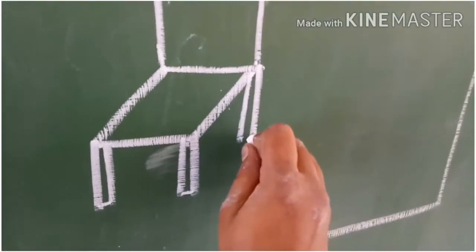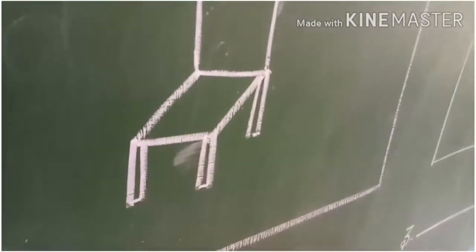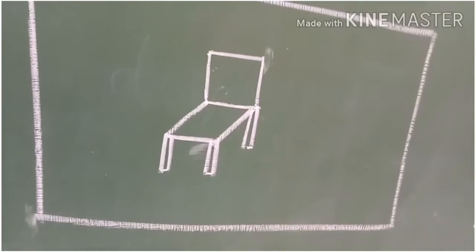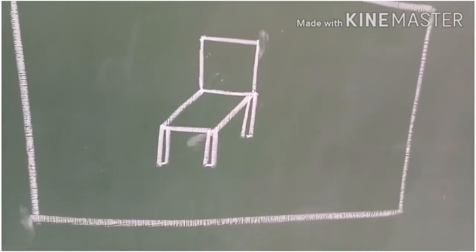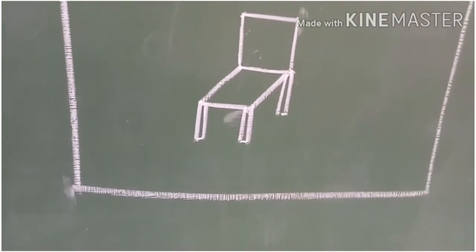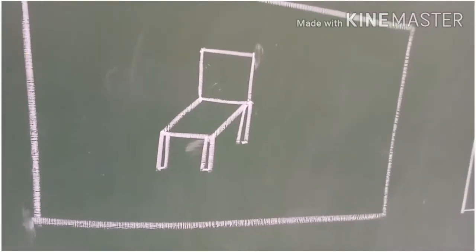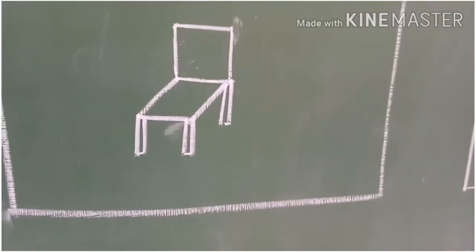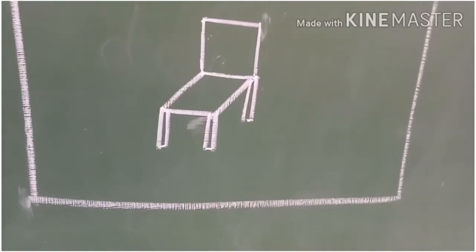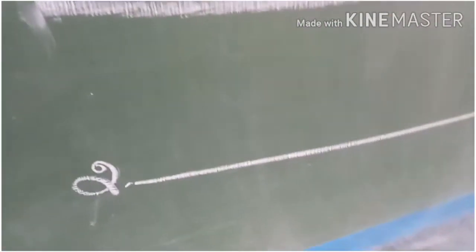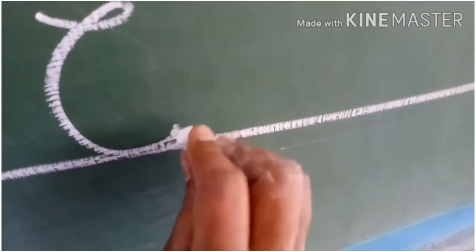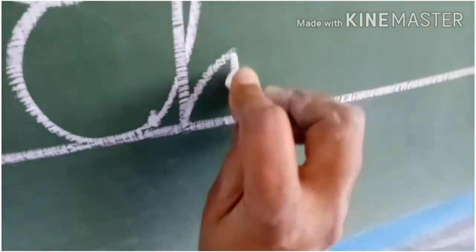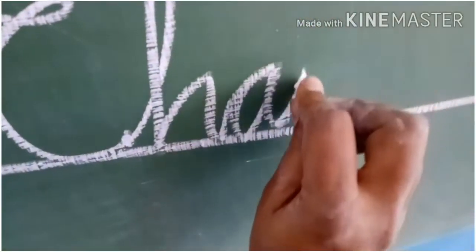It's your wish, children. You can draw any solid objects, but it should be found in your classroom or school also. It's your wish. So what object is this? This is a chair. So now write the name of the picture, chair. C-H-A-I-R, chair.